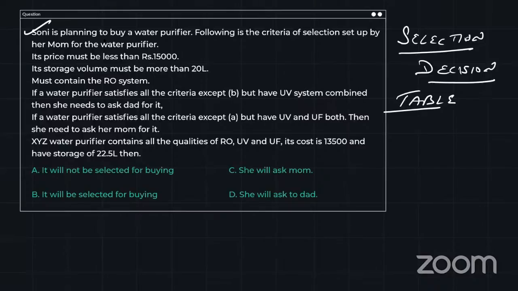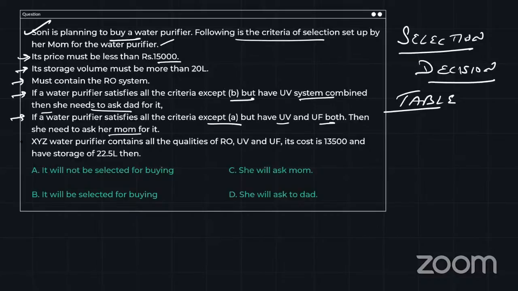Sony is planning to buy a water purifier following the criteria set up by her mom. First, its price must be less than 15,000. Second, storage volume must be more than 20 liters. Third, it must contain the RO system. Now, if the water purifier satisfies all the criteria except B, but has a UV system, then she needs to ask her dad for it. If it satisfies all the criteria except B, but has UV and UF both, then she needs to ask her mother for it.